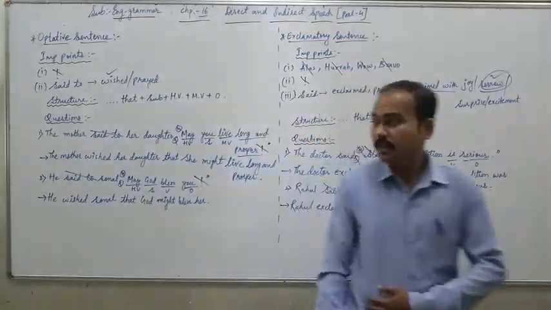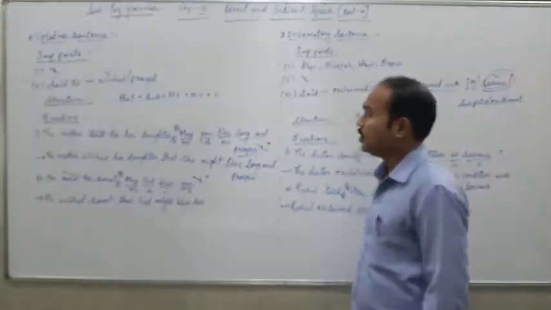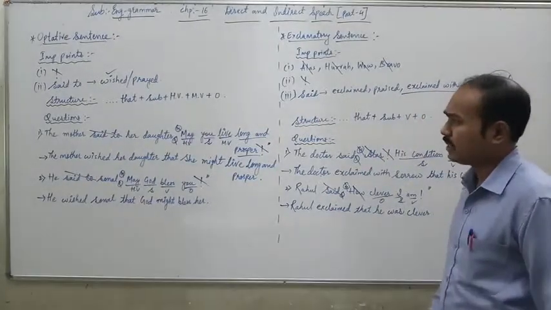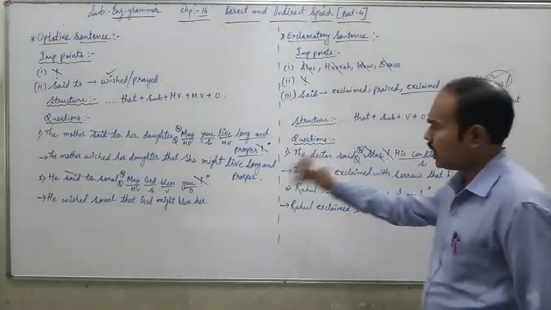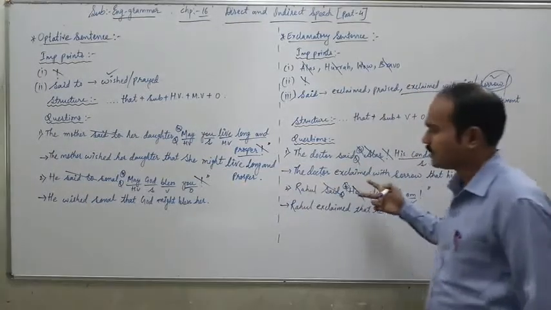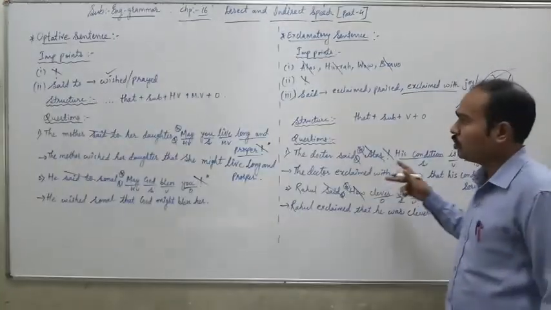So today we have seen some important points in optative as well as exclamatory sentences and their structure, and we have done two examples for each.